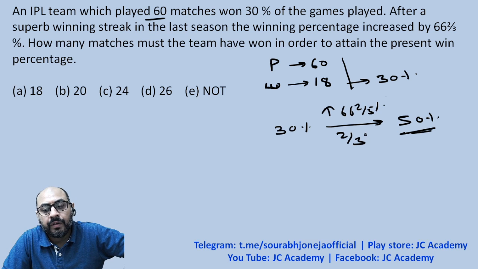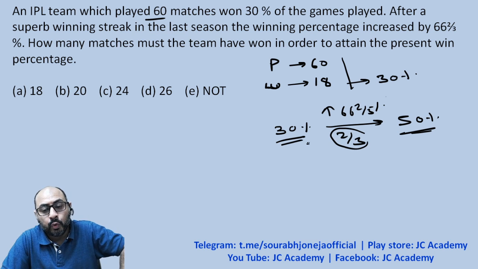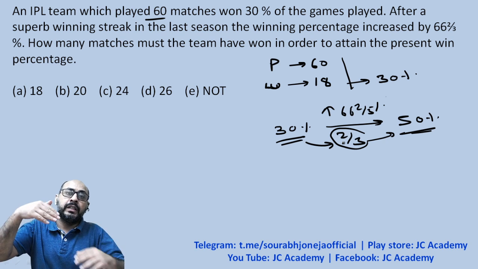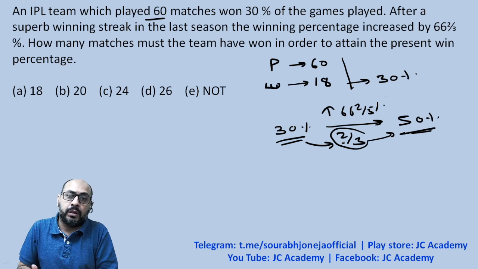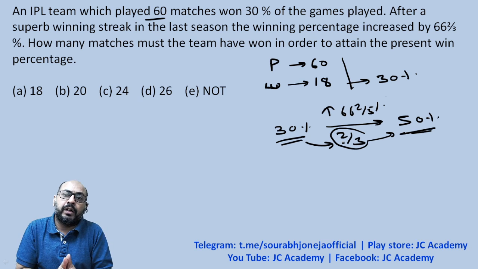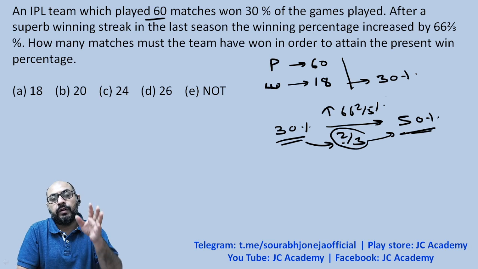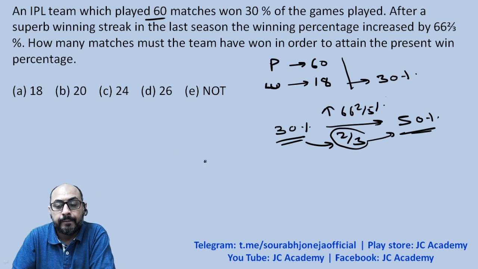Why? Whatever is at present, two-third more than this should come over here. So he is increasing their win percentage by two-third. So if 30% was the earlier win percentage, I'm going to have 20% more. Two-third of 30. So we're getting 50% have to be won, right?